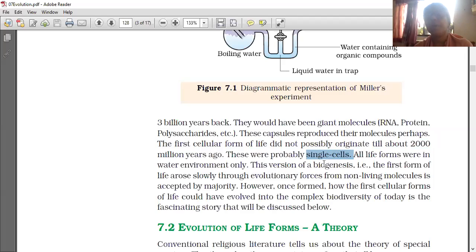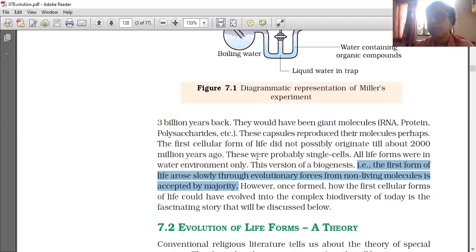This version of abiogenesis, that is, the first form of life arose slowly through evolutionary forces from non-living molecules, is accepted by the majority. Evolutionary means a new organism is forming from the older one. The new organism will be more developed, more complex compared to the previous form in evolution.